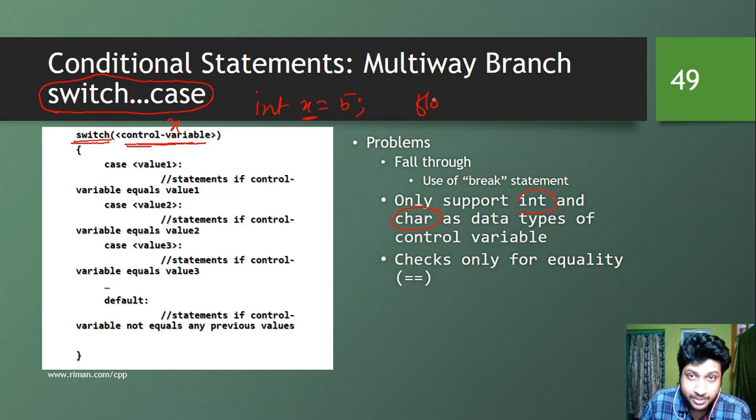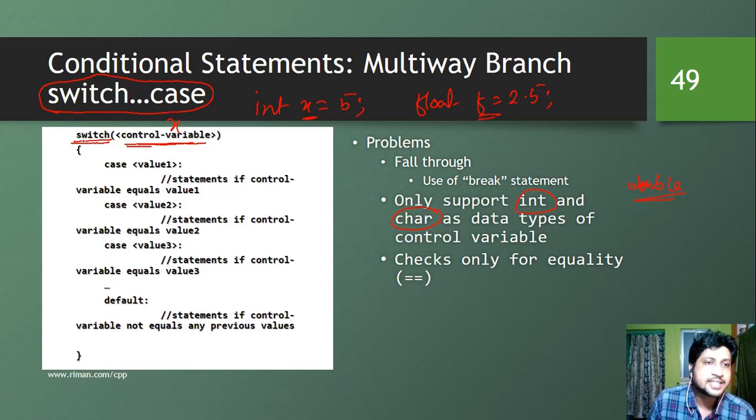But if we have a float variable, say float f is equal to 2.5, this is not allowed in the switch case statement. This is the first difference: the switch case statement doesn't support anything beyond int and char. Nowadays in some highly advanced C++ compilers, double is somehow supported, but in original C++, int and char are the only supported control data types in the case of switch case.